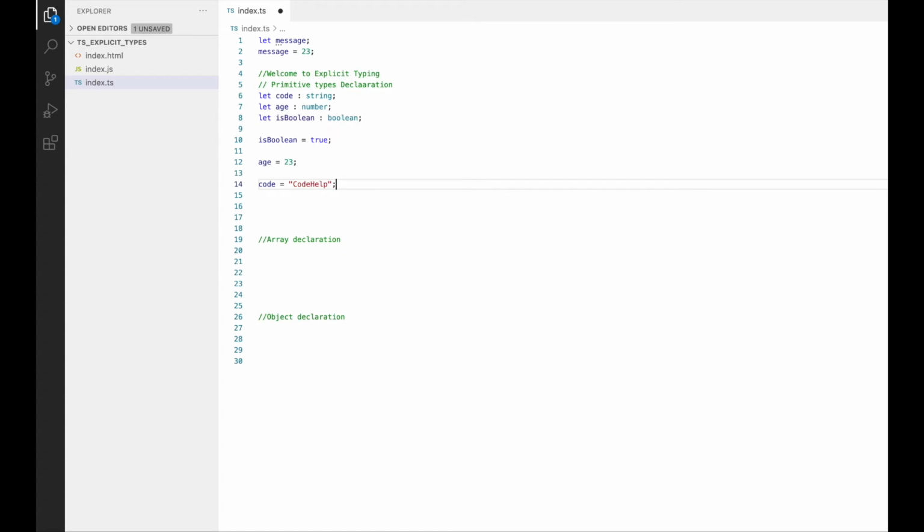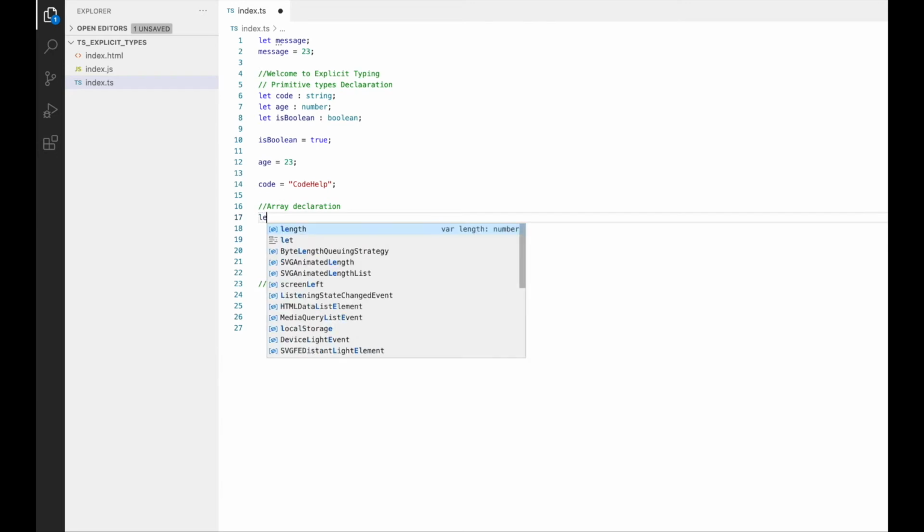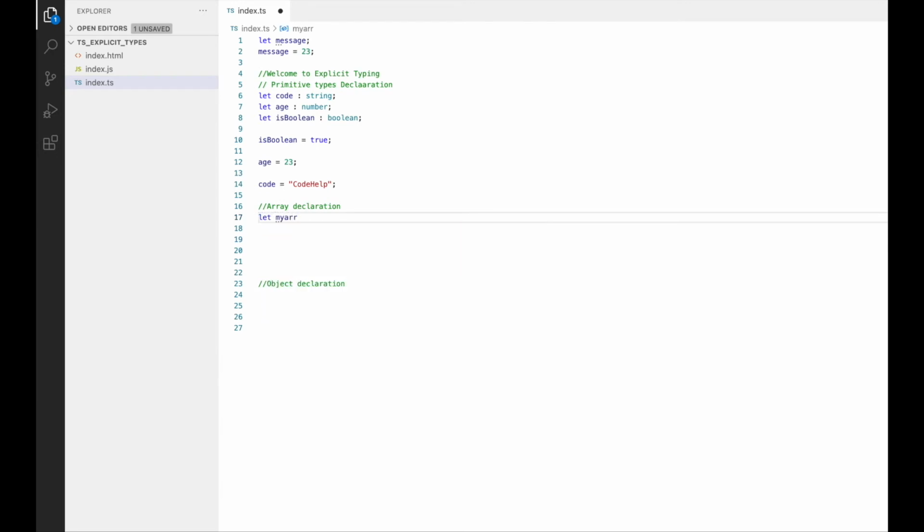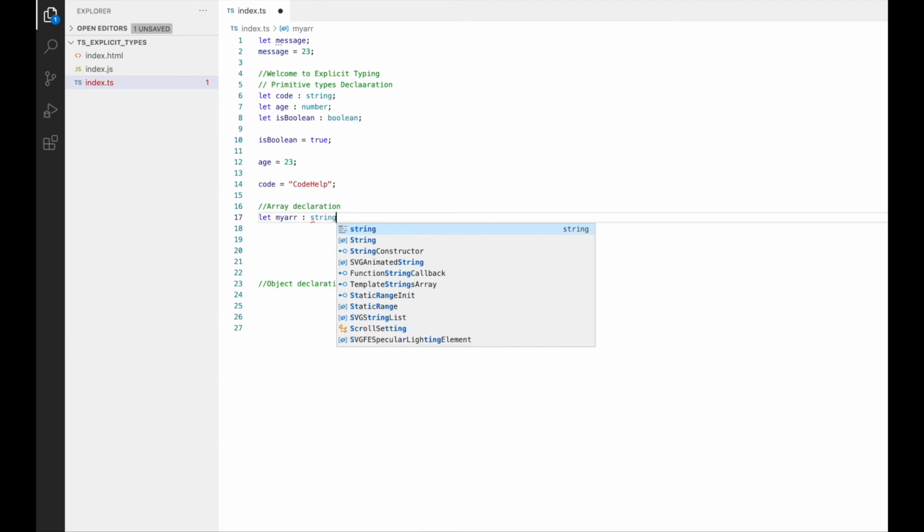Code help, and we are all good now. So this was all about how we can do explicit typing in primitive data types. Now let's move on to arrays. How can we define types explicitly in an array? Consider I have an array let myAr and I want it to be an array of string. Then I could do that similar to primitive type by colon string.